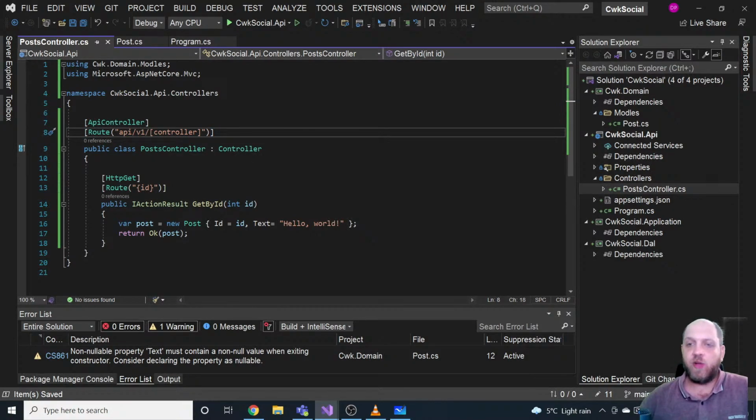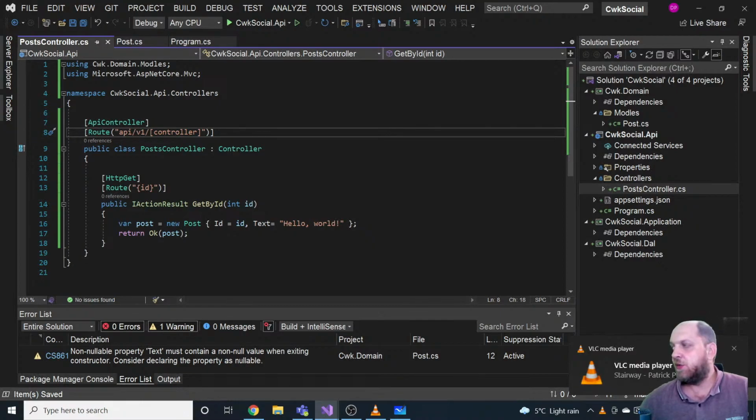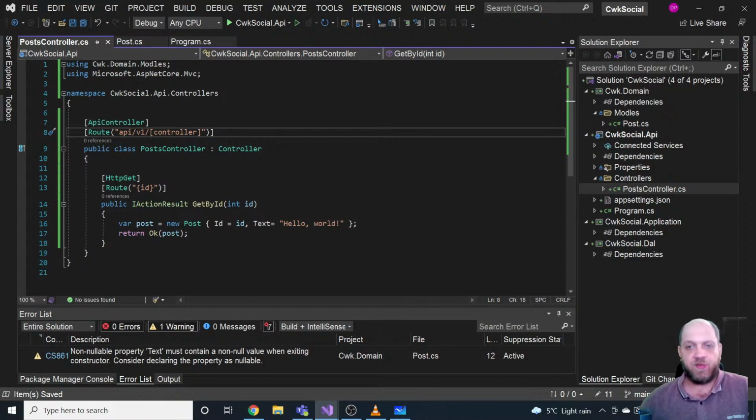However, there are other ways to go about versioning your API. And there are two other very popular ways, besides having this in your URL. One is to specify the version as a query string. This, from my point of view, also violates a little bit what REST does, and you would have to add a query string with the API version to each call, which could be counterproductive in some cases.